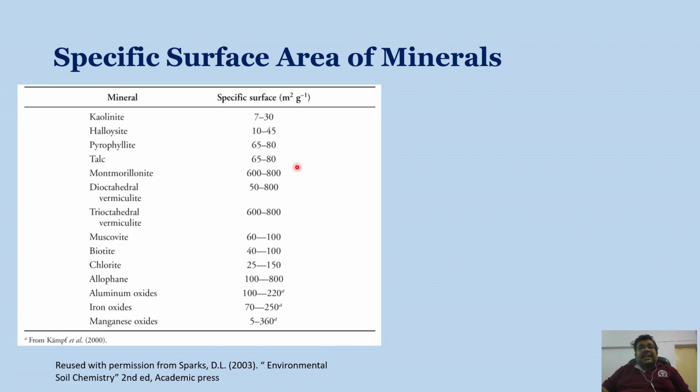If you see the specific surface of different minerals present in the soil, the specific surface of kaolinite and halloysite is minimum, and as we go to vermiculite and montmorillonite, these have high specific surface because of their internal and external surface area. However, in kaolinite there is no internal surface area because the interlayer space is collapsed due to strong hydrogen bonding. So this is the variation of specific surface areas of different minerals.